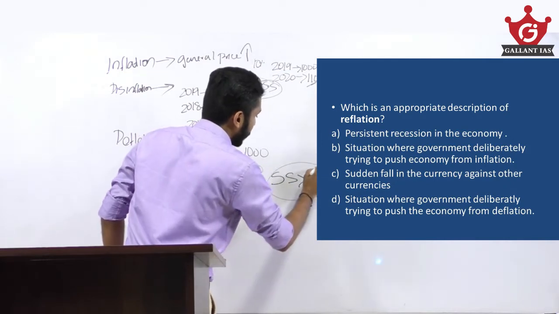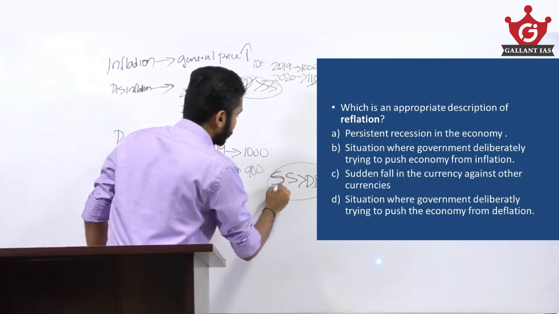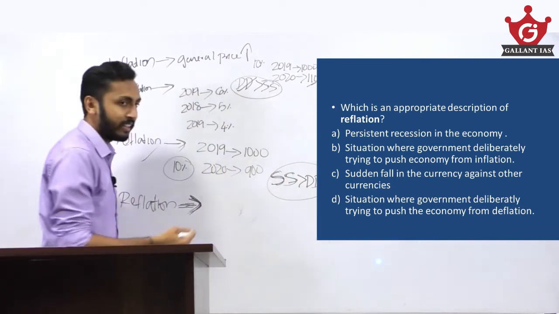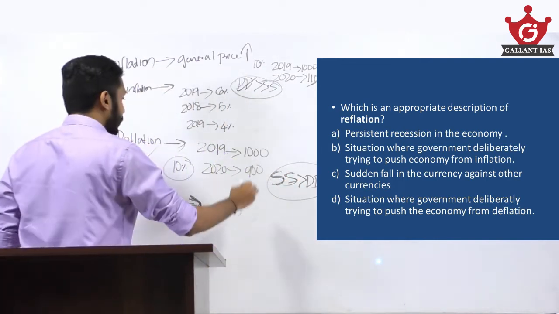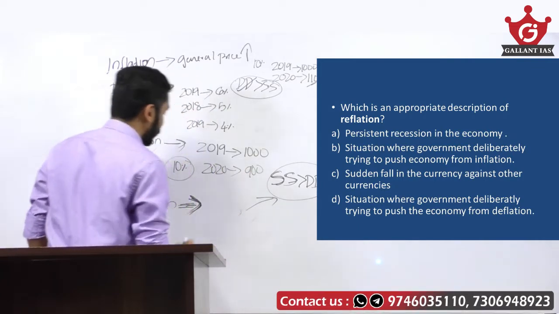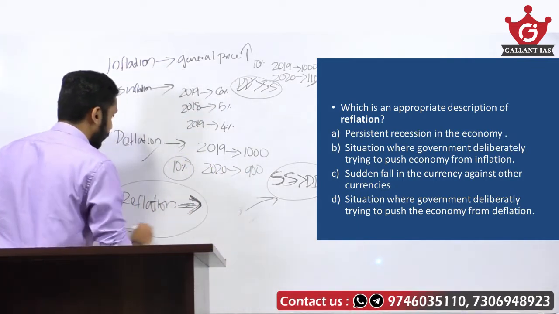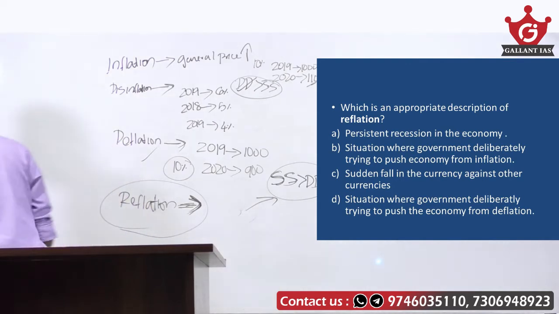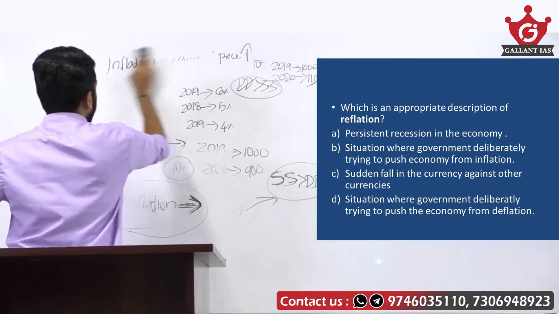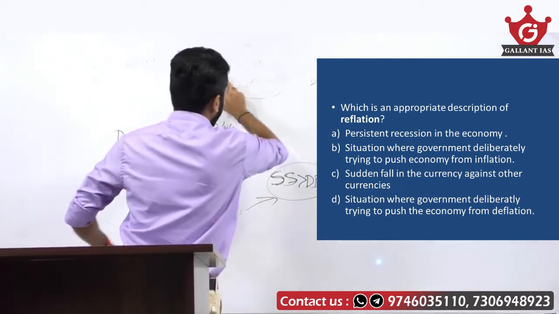Supply is in excess of demand, so goods and services are not getting sold. Demand is lesser. So the government is trying to push the economy, push the demand in the economy. That scenario is known as reflation, a deliberate measure by the government to push the economy. That situation is known as reflation.